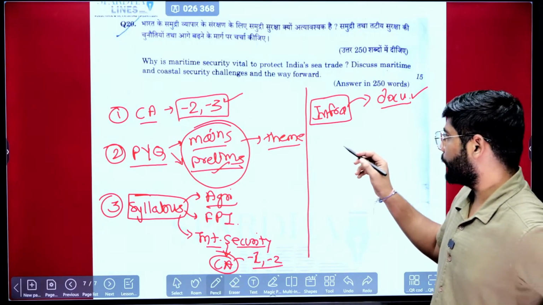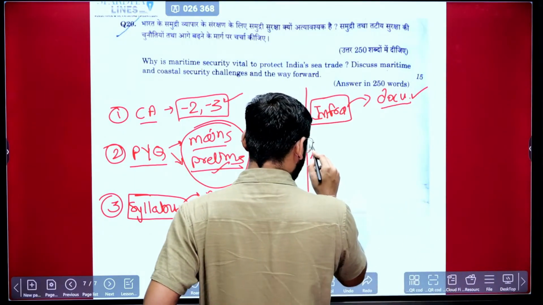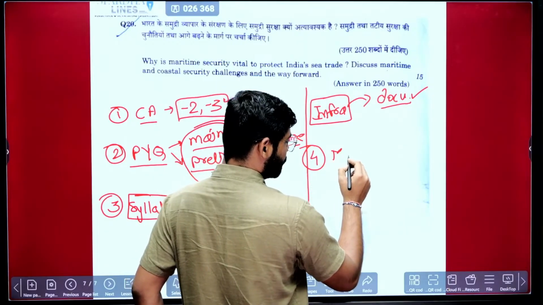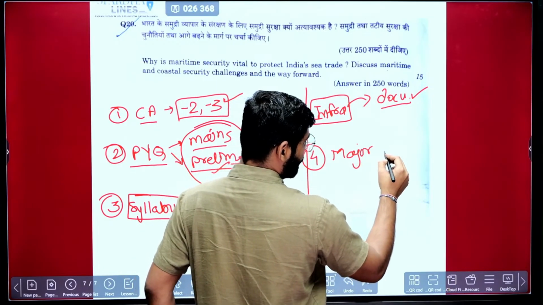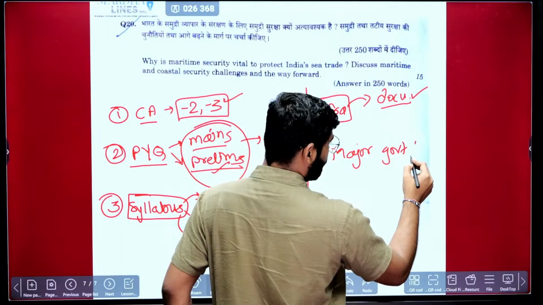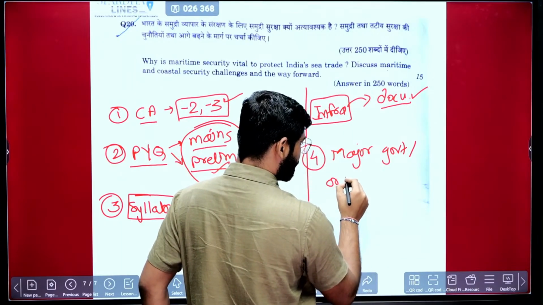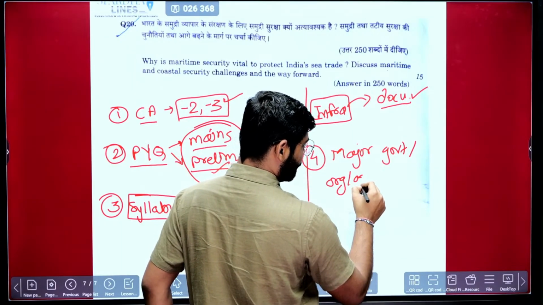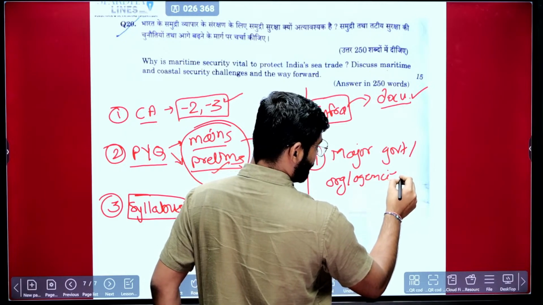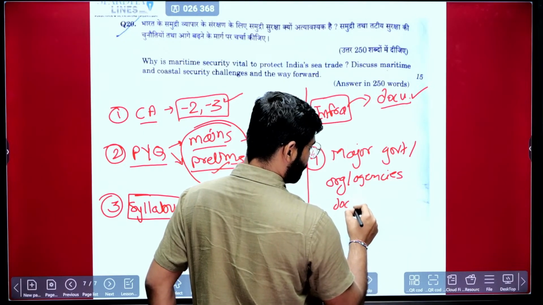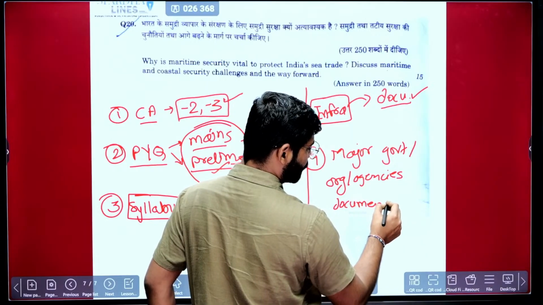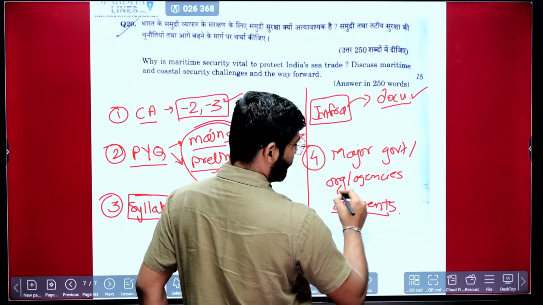Okay, so apart from this, the fourth major source is the documents of major government bodies or major organizations or agencies. Okay, these are again a source for the questions.